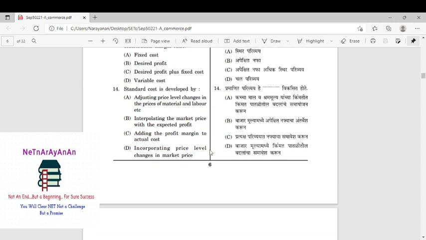That is the answer. Standard cost is developed by... he is asking, standard cost is developed by. Okay. So it is not price level changes. It is not adding the profit margin to the actual cost. It is not market price. It is not related to market price at all. Right. Standard cost is related to material, labor, and overheads. That's all. Of course the price level changes are there, so material price change, variance, all these things will come. But it is related to material and labor.